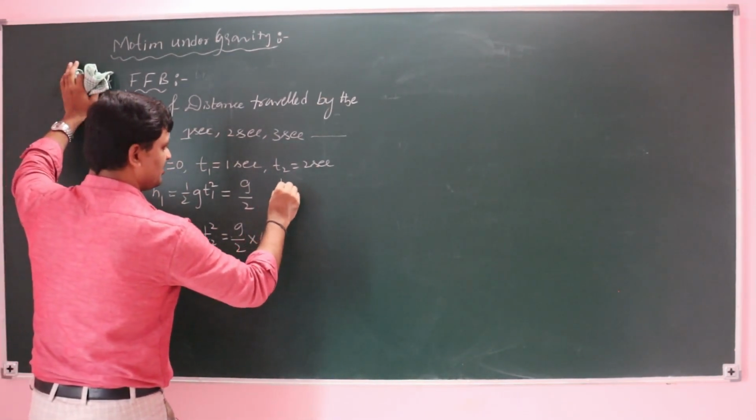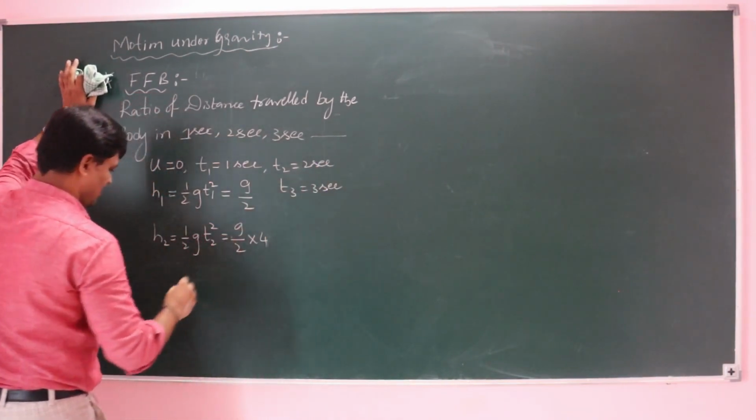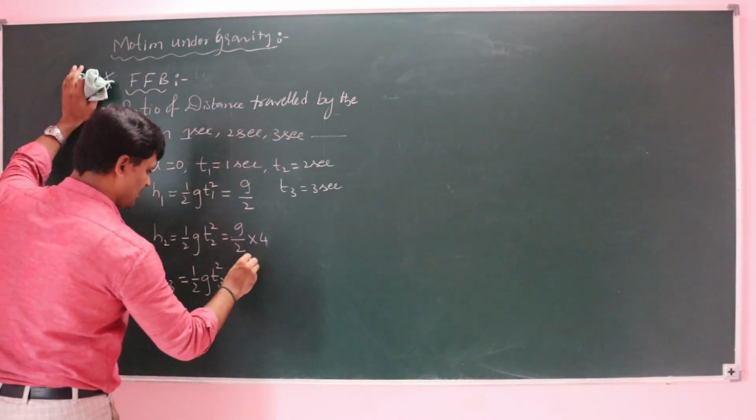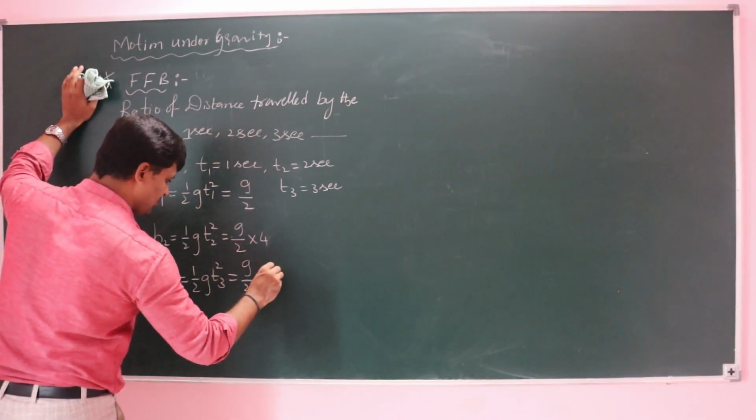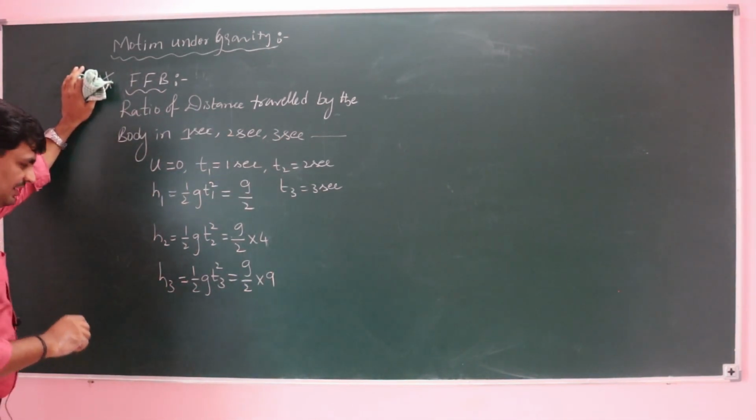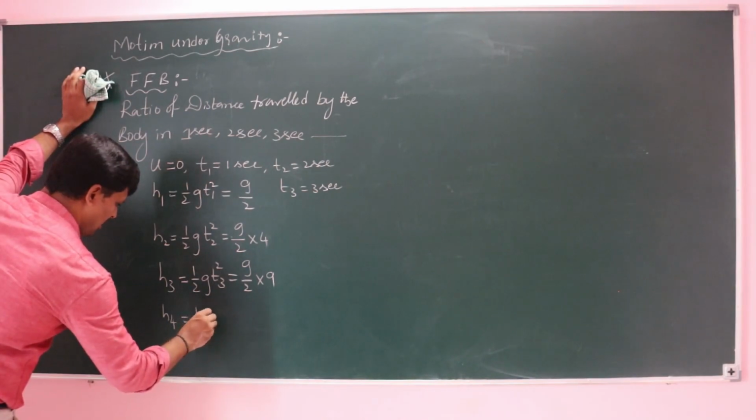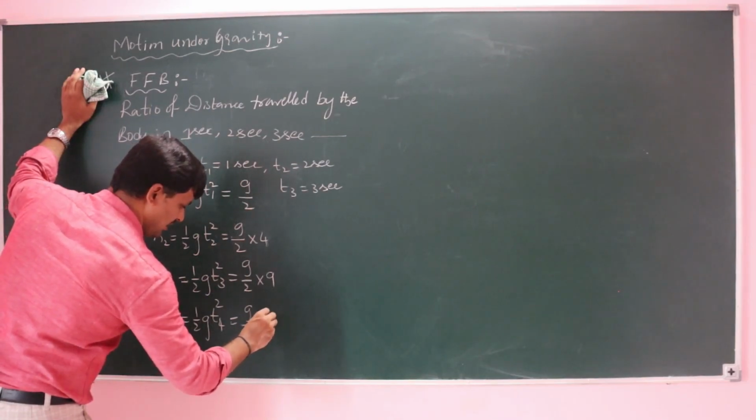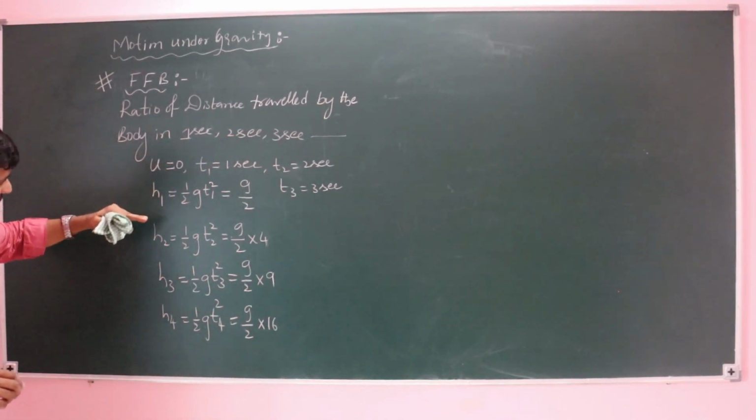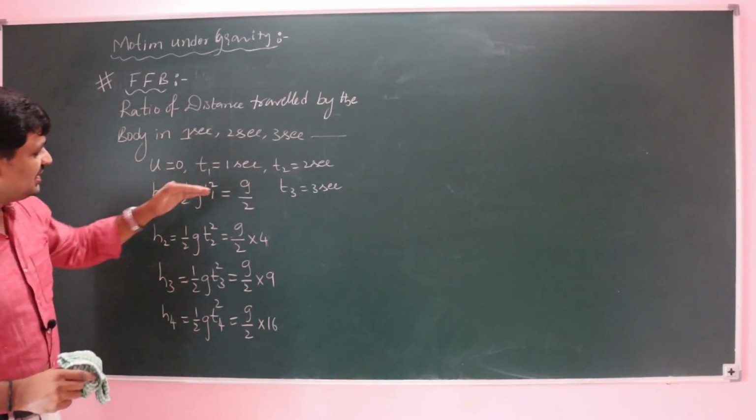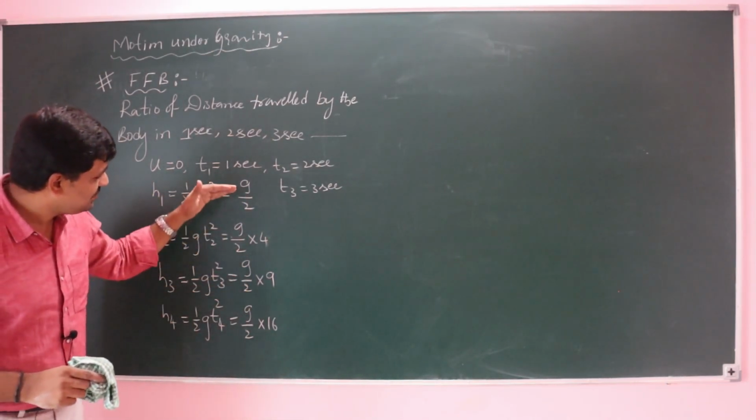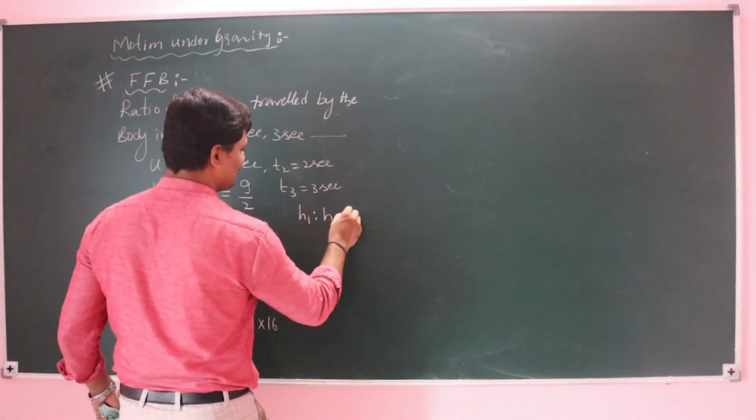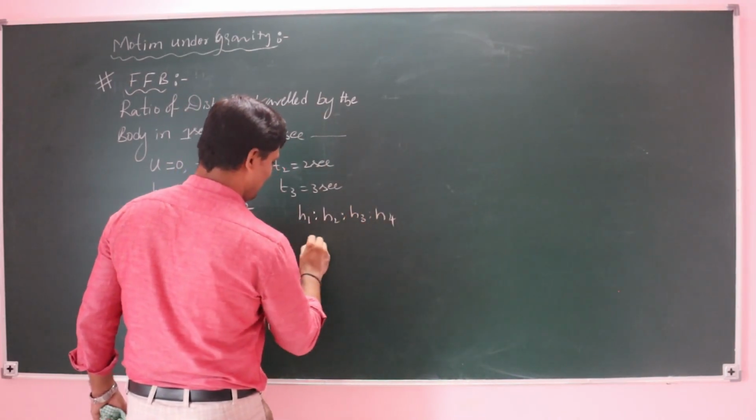Next, in 3 seconds, t is equal to 3 seconds, then h3 is equal to half g t3 square, that is g by 2 into 9. h4 is half g t4 square, that is g by 2 into 16. Now take the ratio of h1, h2, h3, h4. You can observe g by 2 is common.